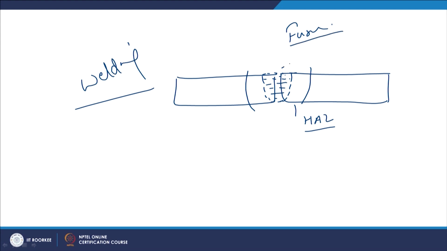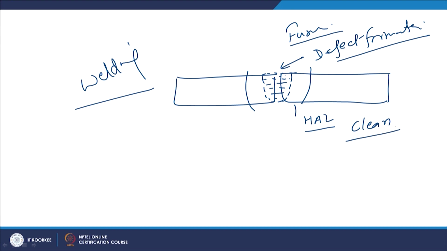So, as far as the ease of welding or weldability of metal for fusion welding is concerned, now we will see the defect formation tendency of that particular metal, means how clean a weld is being made, which is free from impurities in the form of porosity or inclusions or other defects, or defects in the form of cracks, pores, inclusions.